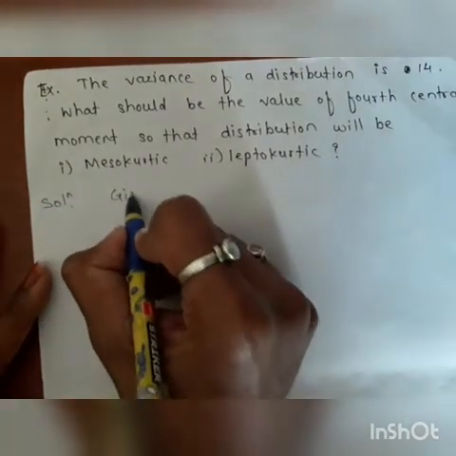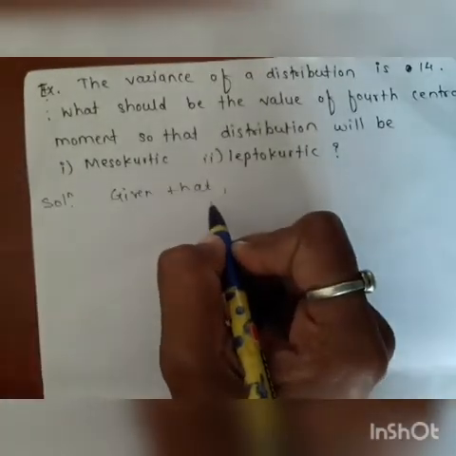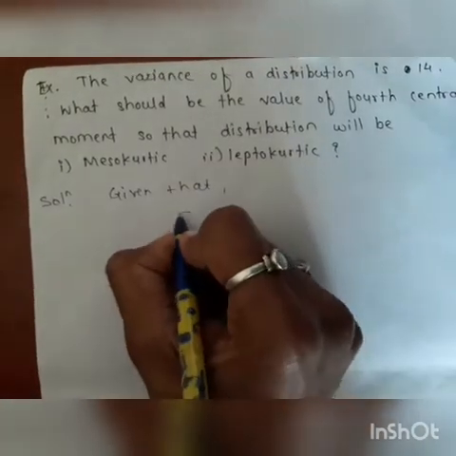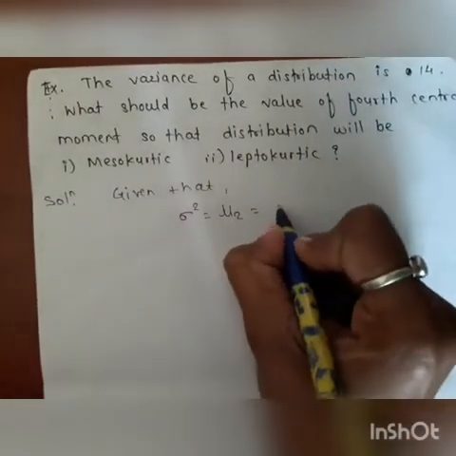Given that the variance of distribution, that is sigma square, which is also mu 2, is equal to 14.